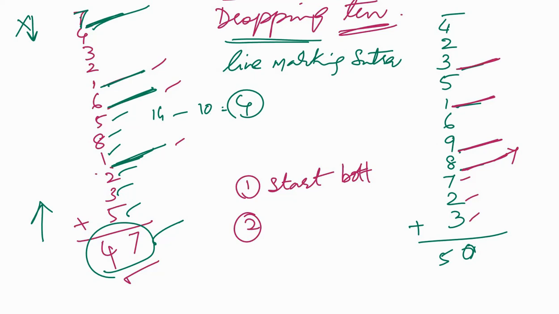You take 1 up. So 1 plus 3 is 4. 4 plus 2, 6. 6 plus 4 is 10. So what is the ones place value? 10, that is 0. You keep it 0 here. Now you count 1, 2, 3, 4, 5. So this is your 50. In this way you have to do it.